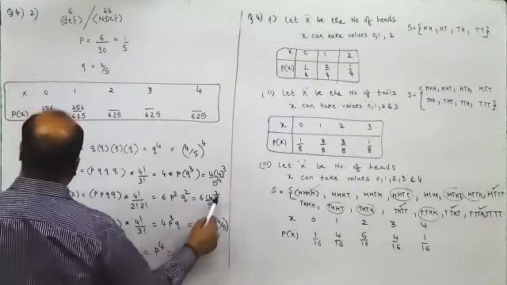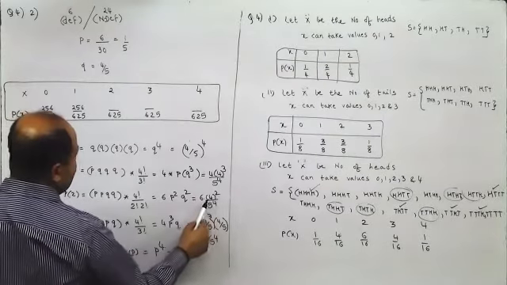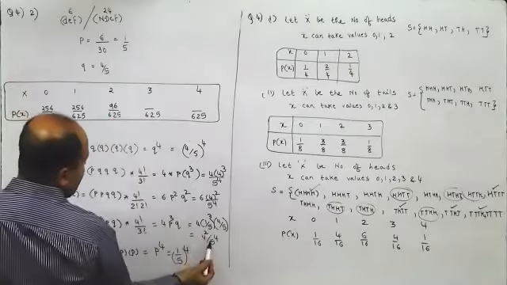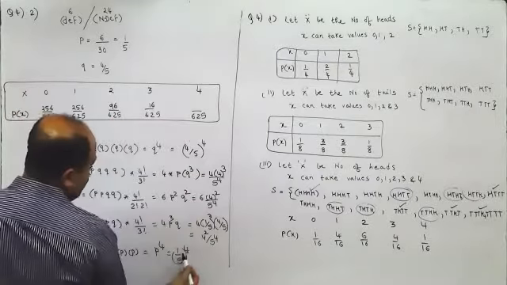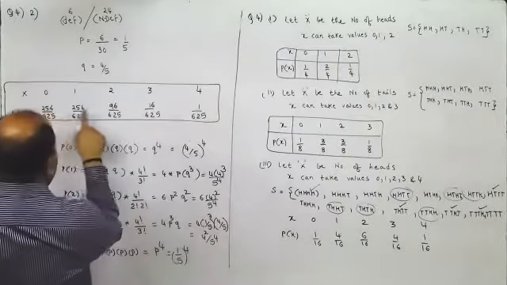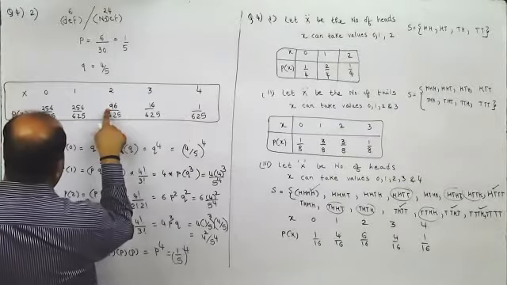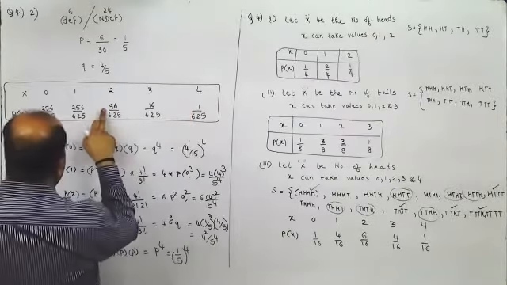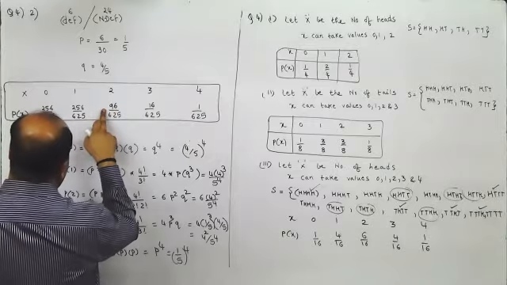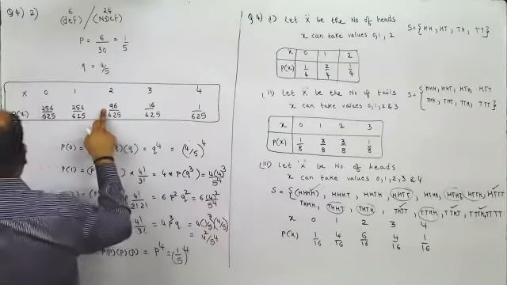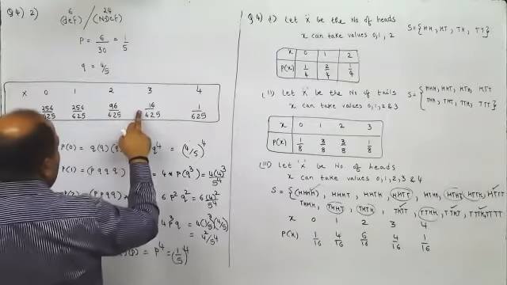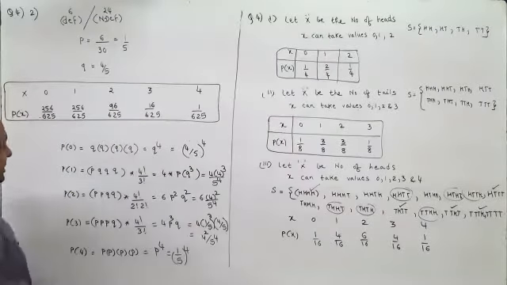And 4 square is 16, into 6 is 96. And this is 16. And this is 1. So 512 plus 96 is 608, plus 16 is 624, plus 1 is 625. Yes, this is correct.